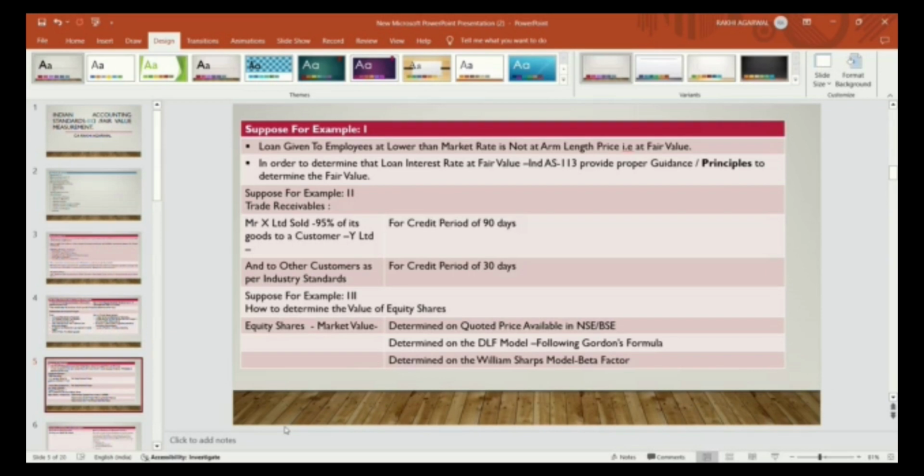So if you want to determine the fair value of equity shares, three processes are available. Firstly, if the shares are quoted in the market, then you will check NSE and BSE. If not quoted, then you have to determine by using a formula, the DDM model, that is Gordon's formula, or the William Sharpe model, that is the beta factor.